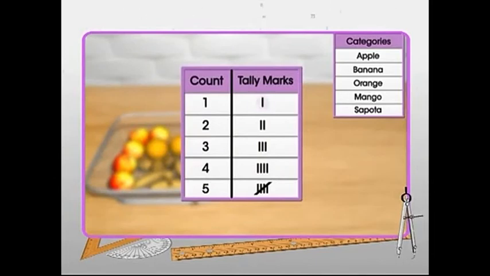One vertical line counts 1. 2 vertical lines count 2. 3 vertical lines count 3. 4 vertical lines count 4. And a line crossing the 4 vertical lines counts 5.